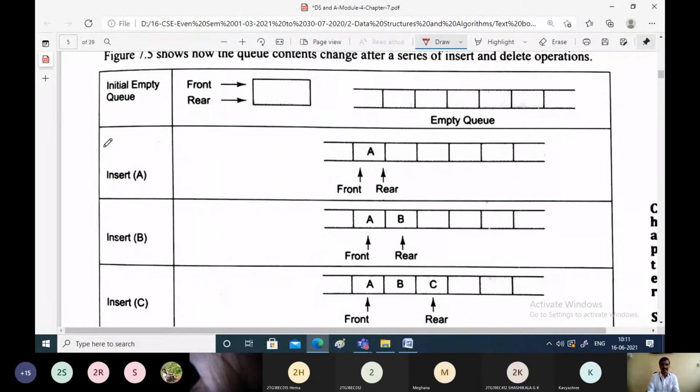So let us assume that this is the empty queue. In the beginning the queue is empty and front and rear are both pointing to, you can assume anything, either null or -1. So this is just an empty queue. Whenever you insert a new element called A onto the queue, front is pointing here and rear is pointing to the same element. So what are the operations here? Insert A, insert B.